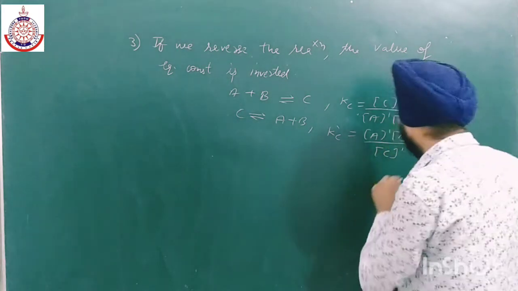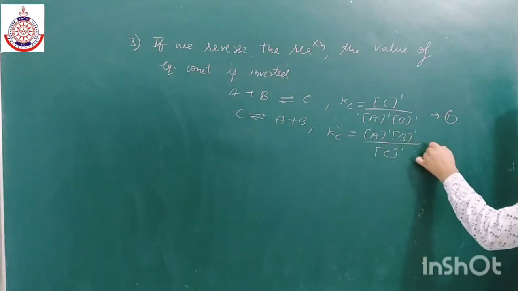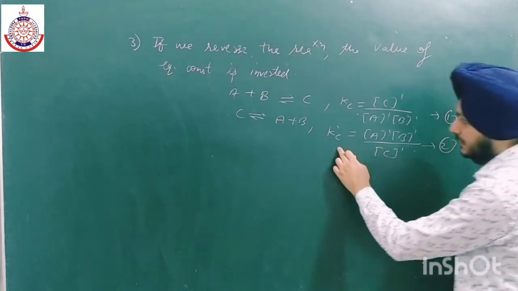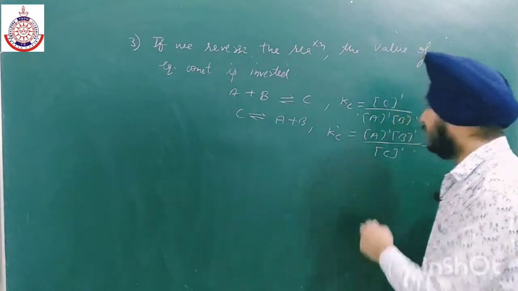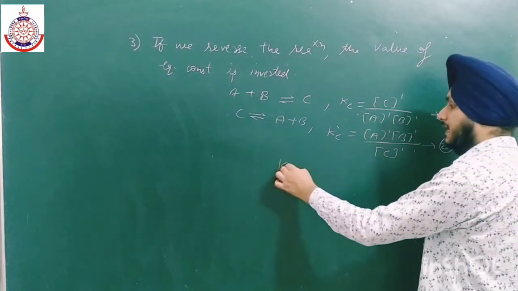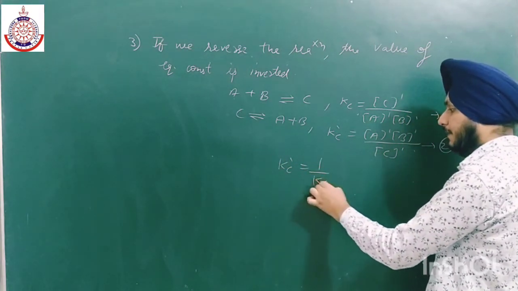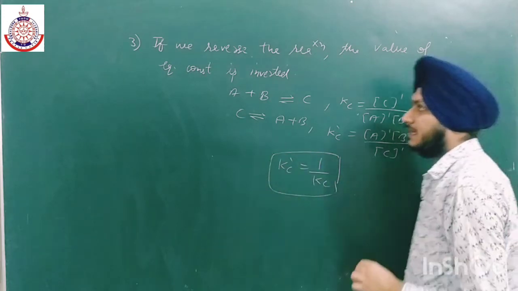So from equations 1 and 2, we get that Kc and Kc dash are inverse of each other. So Kc dash is equal to 1 by Kc. This is the third characteristic.